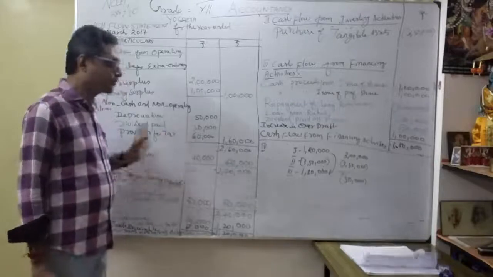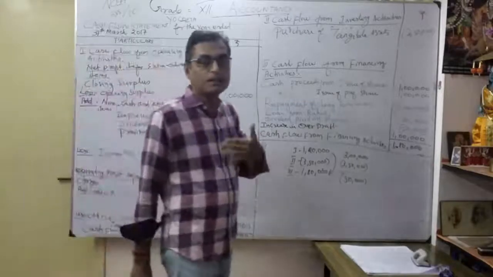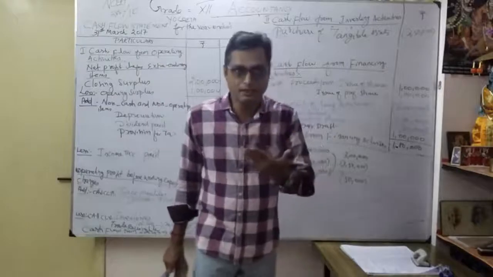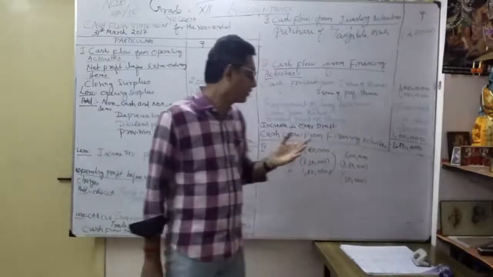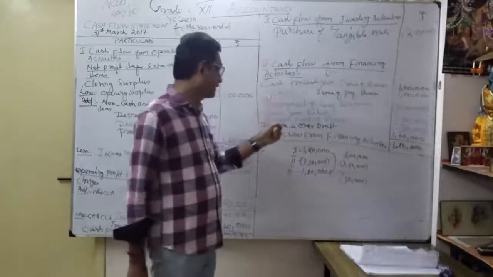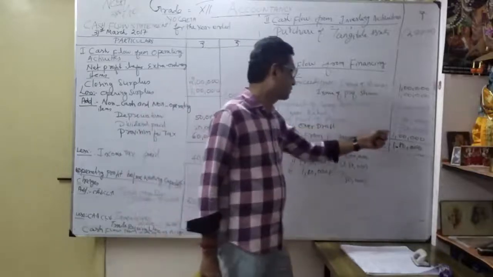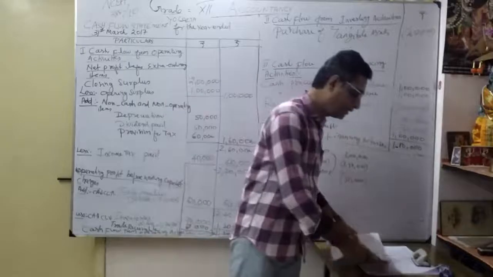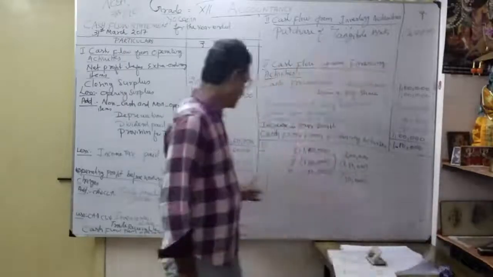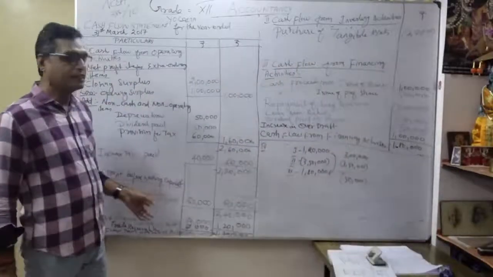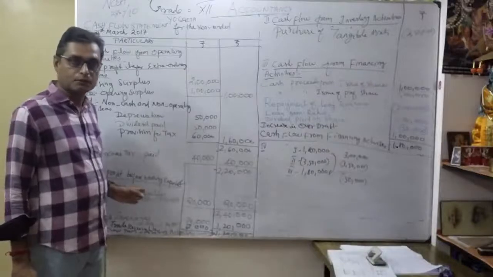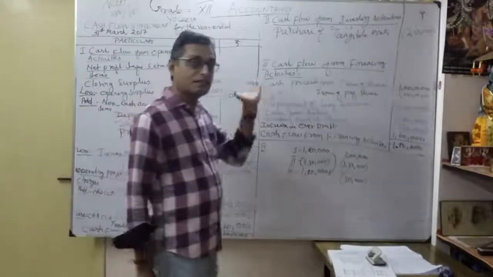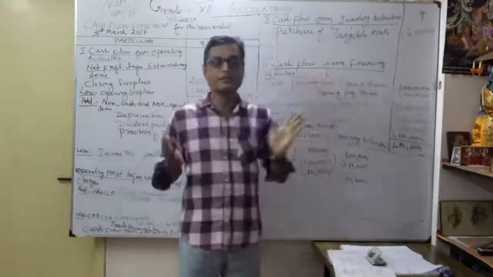Actually it won't come here, because when overdraft increases, naturally we get finance, so it belongs to financing activities. Earlier we showed increase in overdraft of 1 lakh here, but it is not advisable to show it here. It should be classified under financing activities.